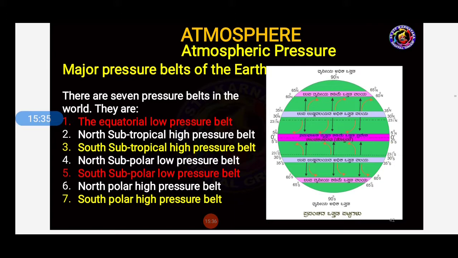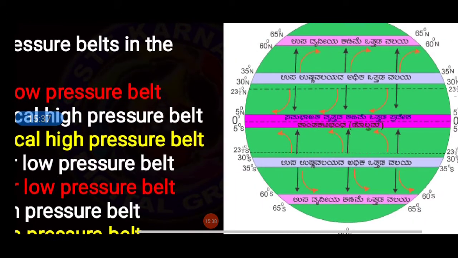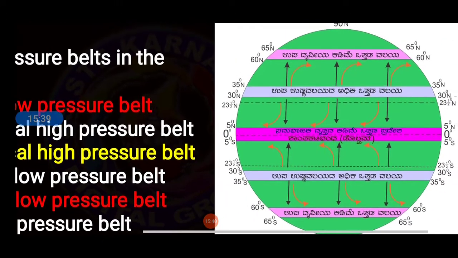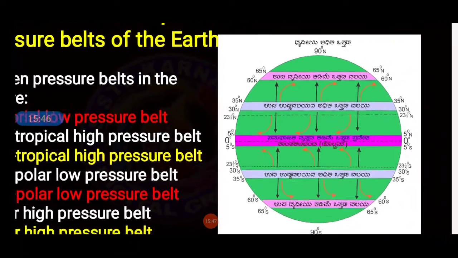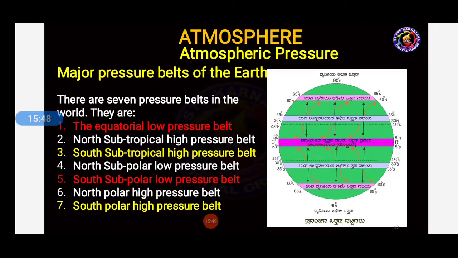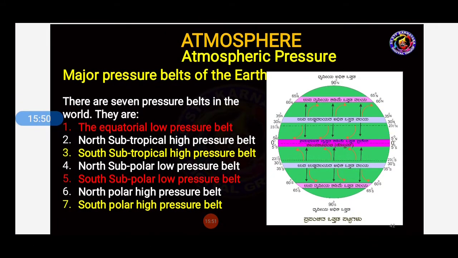As you can see, it is there on the screen here, students. Blue lines are going upside and downside, and here these are the 7 pressure belts. Okay.